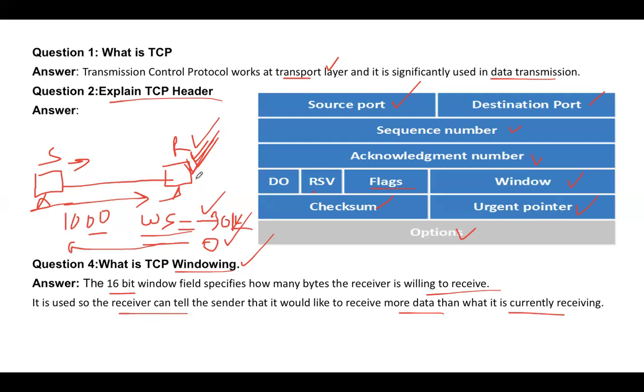Okay, so these are a few tricky questions that they ask: what is TCP windowing, what is the default window size, what is the receiver window size, what does window size 0 mean. Can the sender also set the window size? Yes, so that's the answer.